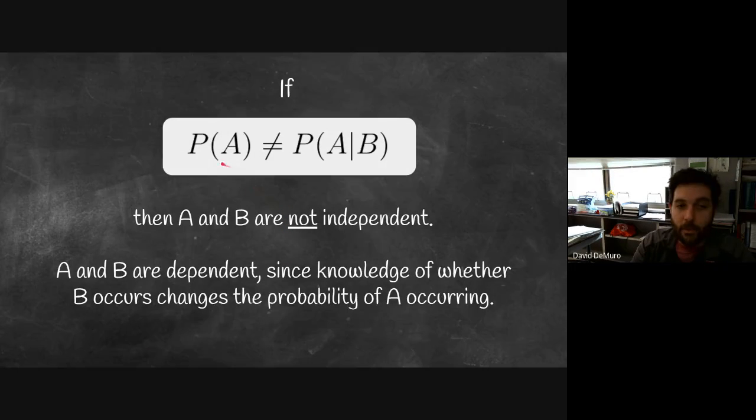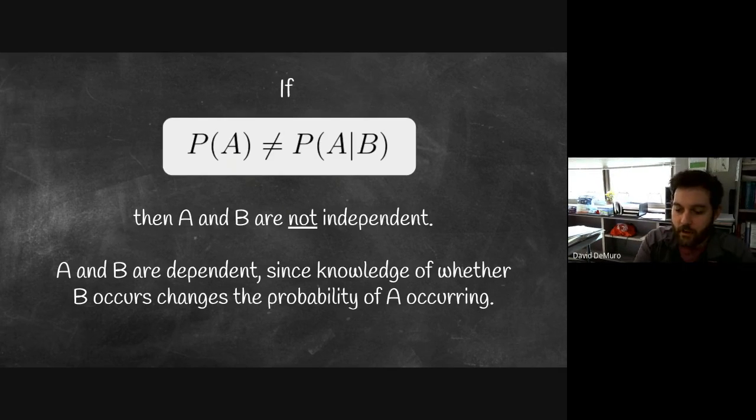However, if the probability of A is not equal to the probability of A given B, then they're not independent, because knowing that B occurs changes the chance that A occurs. And so A depends on B. The additional knowledge we get from B occurring changes whether or not A will occur, how often A will occur.